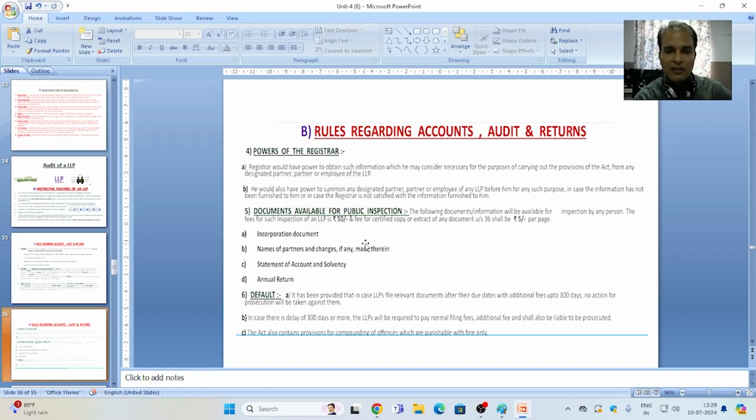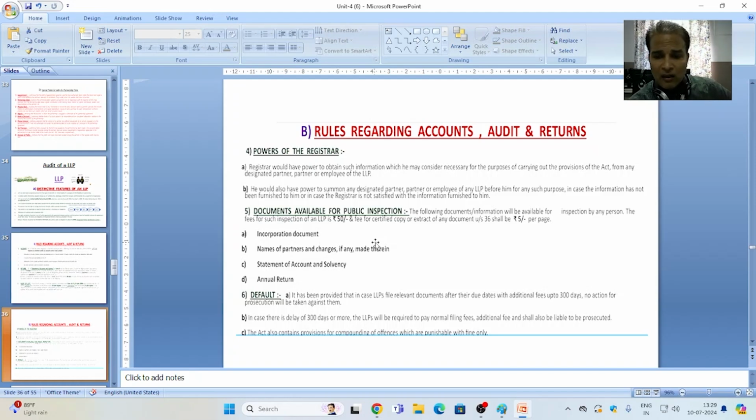First, incorporation document. Second, names of partners and changes, if any, made therein. Third, statement of accounts and solvency. Fourth, annual return. So all these are the documents that are available to the public, and anyone from the public can check them, but with payment of the prescribed fees.